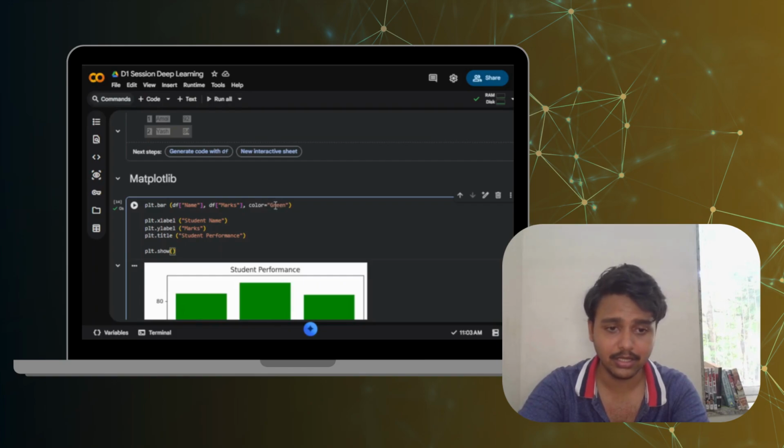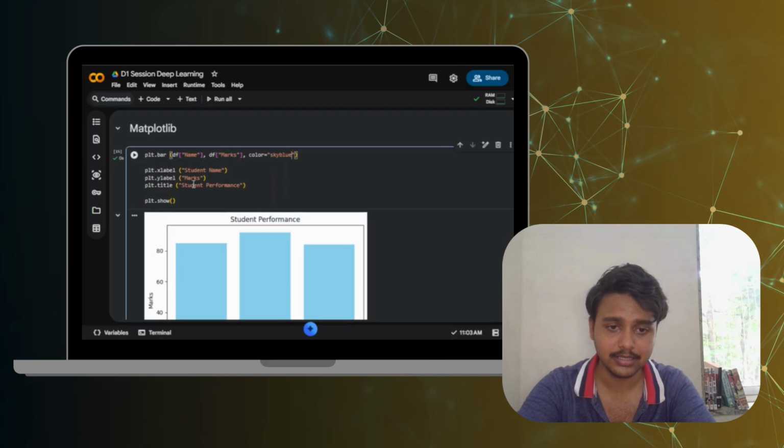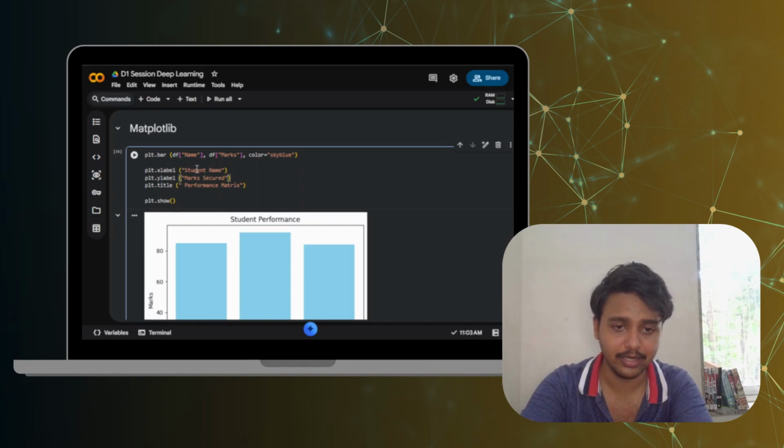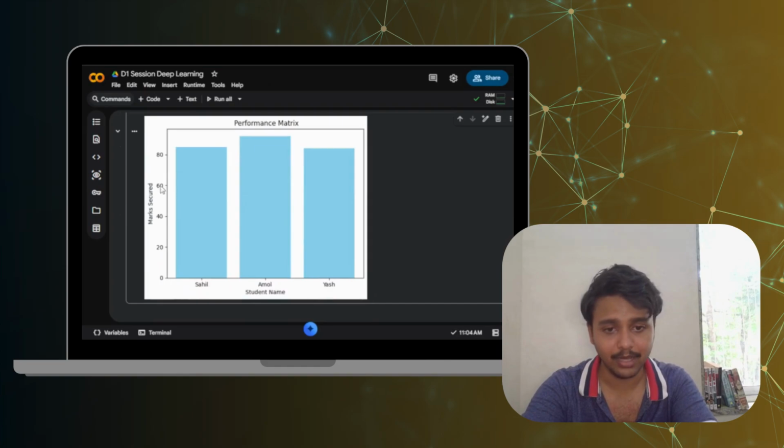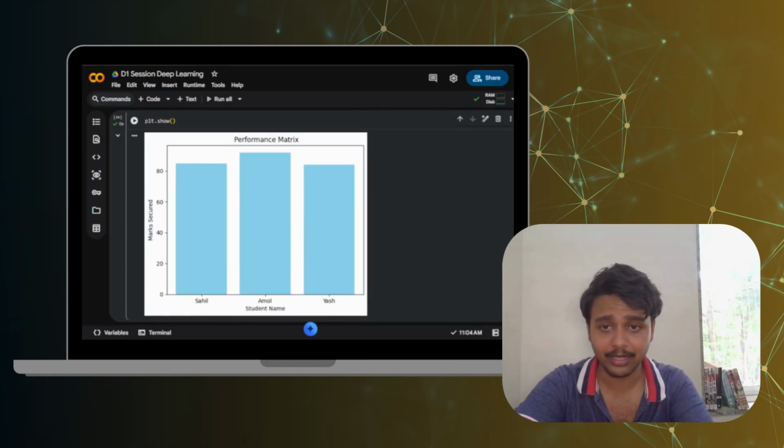Let's say if I change the color green to, let's say, sky blue, Control enter, it is going to change the color. Let us change performance, and I write performance matrix as title, marks secured in y-axis, and student name in the x-axis, and Control enter. It is going to show performance matrix as the title, then marks secured on y-axis, and student name on the x-axis as it was. Okay, so that's how we play with the Matplotlib library.